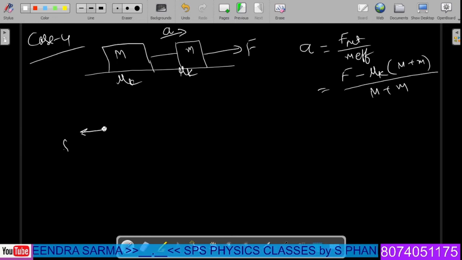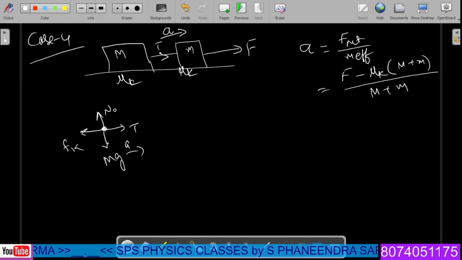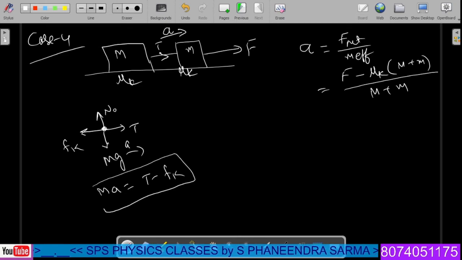If you try to prepare individual free body diagrams, now let us consider the heavier mass. In the backward direction we have Fk, along this direction we have the tension in the cable, called T, and N is the normal reaction of the first object, and this is capital Mg in the downward direction. Then the acceleration is a. What we write here from the free body diagram gives Ma is equal to T minus Fk.